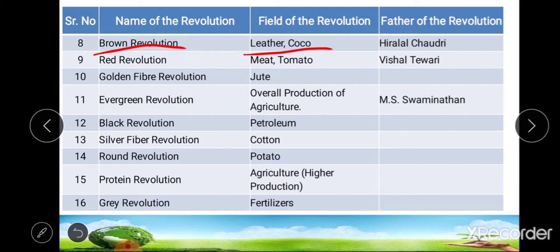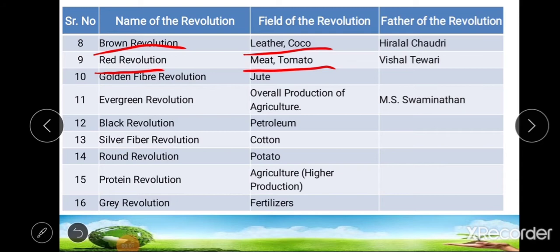Then ninth type of revolution is red revolution, and this red revolution was done in the field of meat and tomato. The father of red revolution was Vishal Tiwari, and this red revolution was done during 1980. Okay. Then 10th type of revolution is golden fiber revolution. So this golden fiber revolution was done in jute crop during 1990.